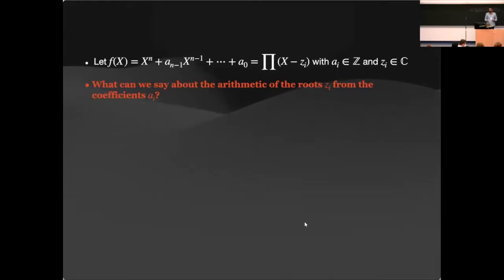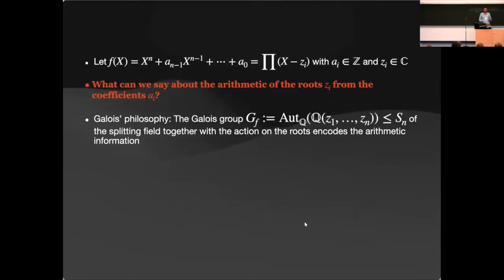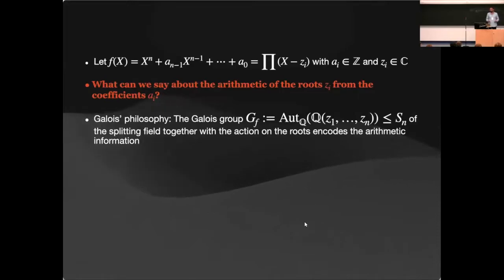And we want to know what we can say about the arithmetic of the roots from the coefficients. Galois had this great idea: let's look at the group of automorphisms of the splitting field, that is the minimal field generated by the roots, together with the action on the roots, so as a subgroup of S_n, and this group encodes the arithmetic.